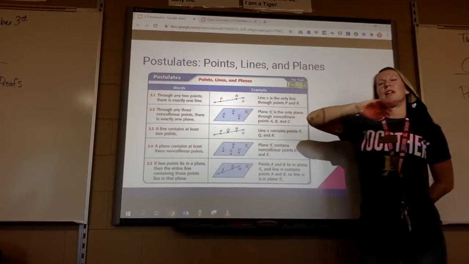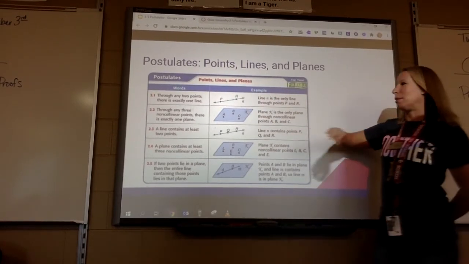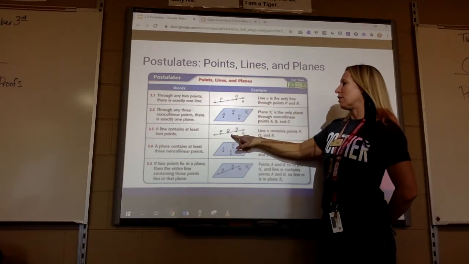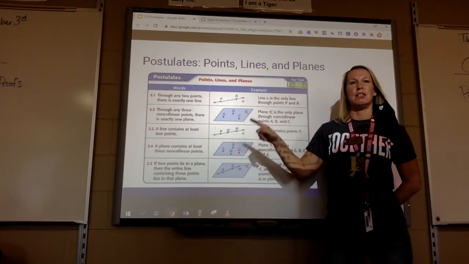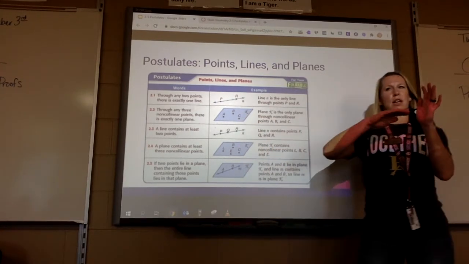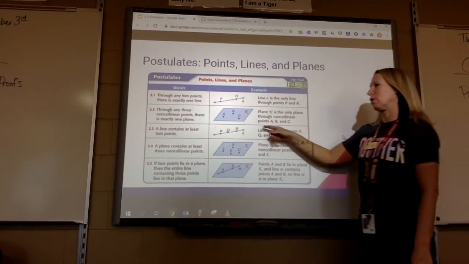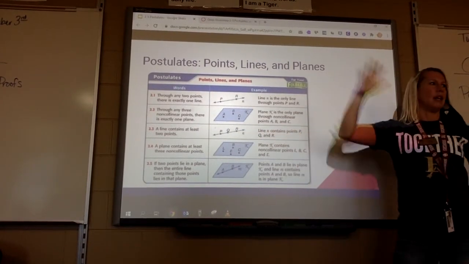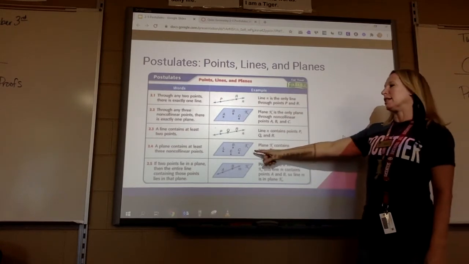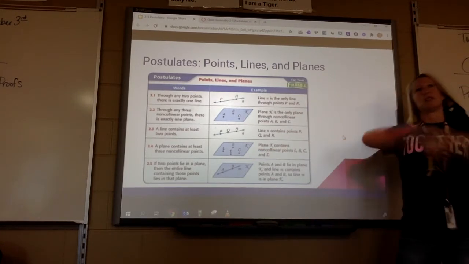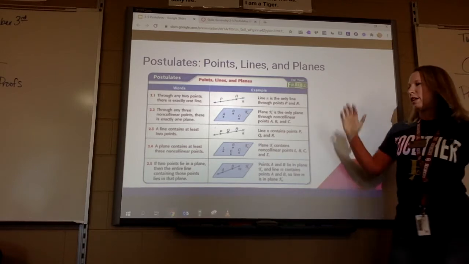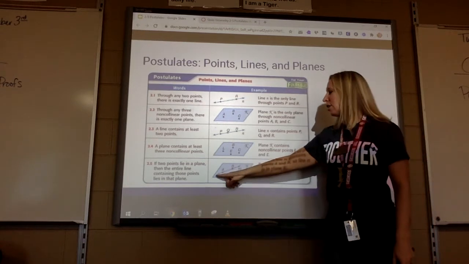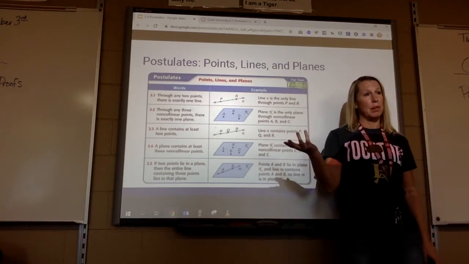Okay, when we're determining which postulate to use on each problem, for this first one, we're only talking about 2 points. So for this one, it says a line contains at least 2 points. So if you see a statement that's talking about 3 or more points, we're going to use this one. A line contains at least 2 points, but it can contain infinitely many points. A plane contains at least 3 non-collinear points, so it can contain infinitely many points. And then if you have 2 points in a plane, then the entire line containing those points lies in that plane.